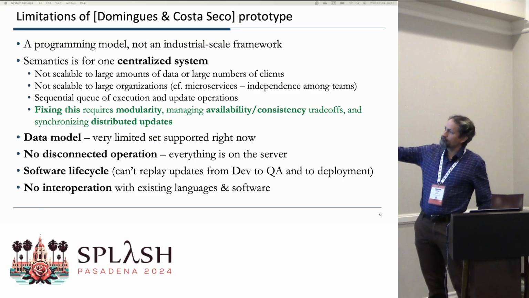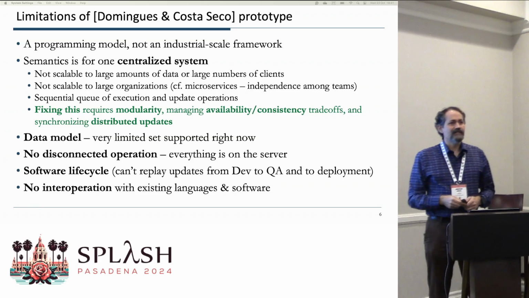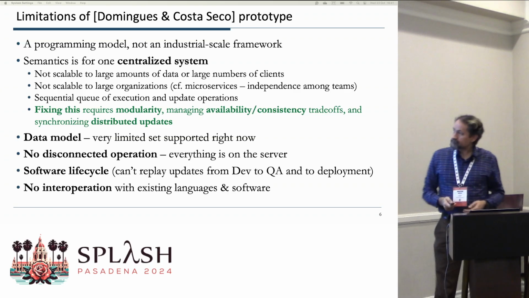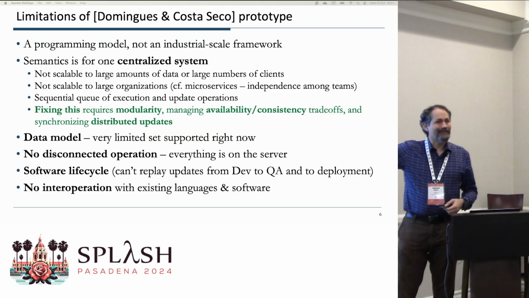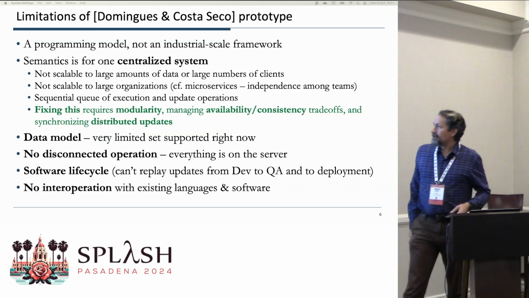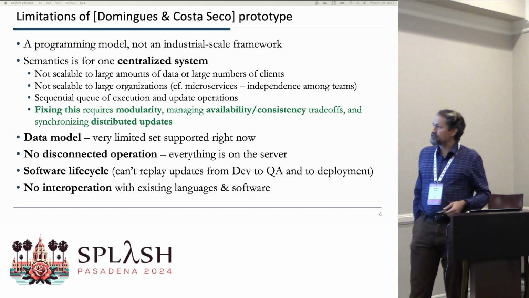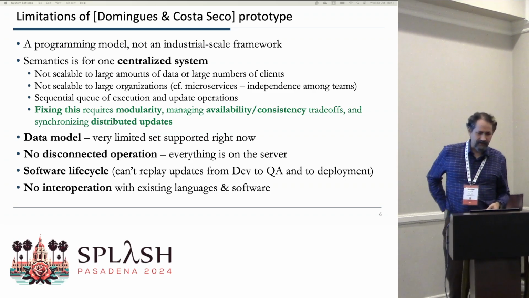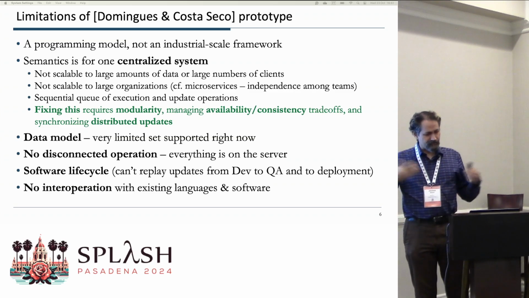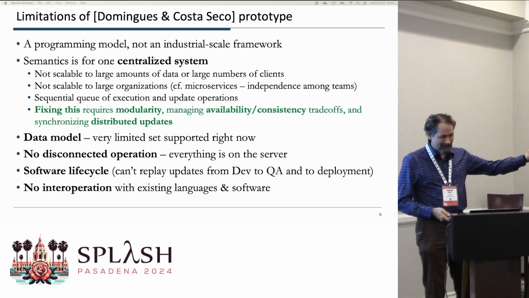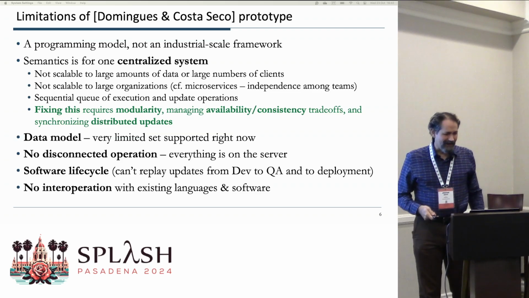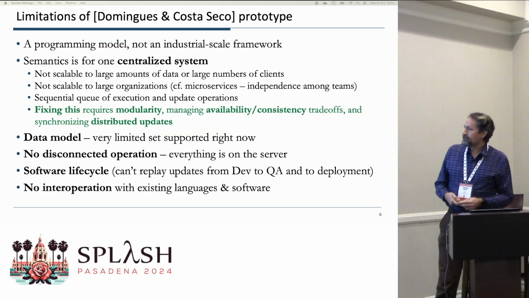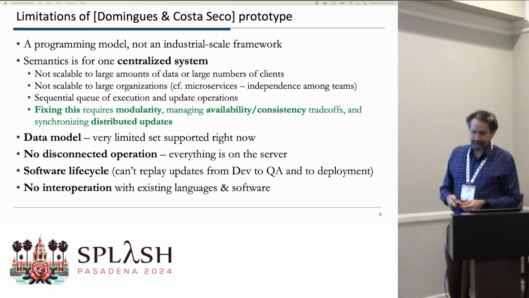And there's a sequential queue of execute and update operations, which actually gives us some very nice properties, but also limits scalability because we can't do anything concurrently. So fixing this requires some programming language ideas, right? Modularity, some distributed system ideas, availability and consistency, ways of synchronizing truly distributed updates, as well as extensions to things like the data model, providing the ability for disconnected operation in case the Wi-Fi comes down, right? Maybe the demo can still work. And software lifecycle, we'd like to provide more software lifecycle support and interoperation from a software engineering point of view.